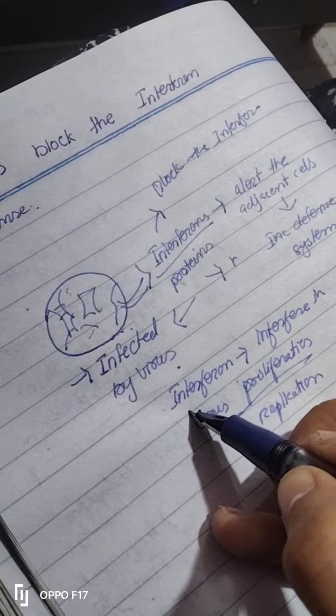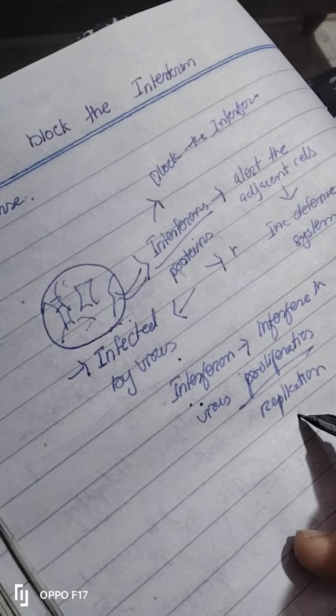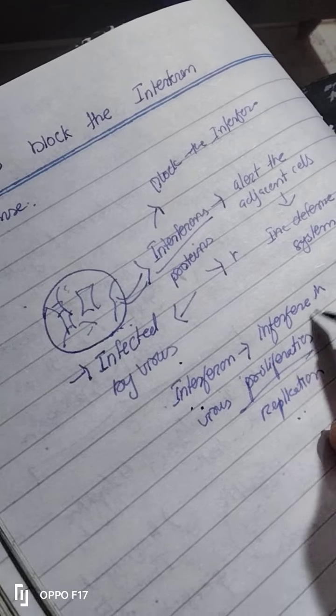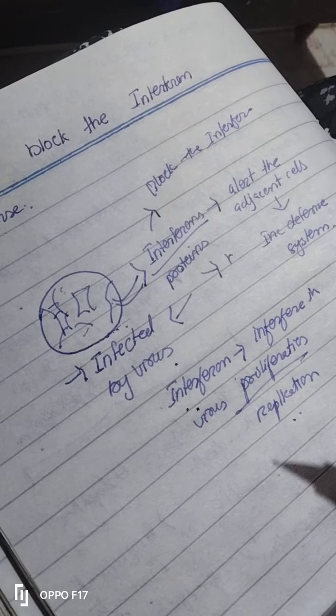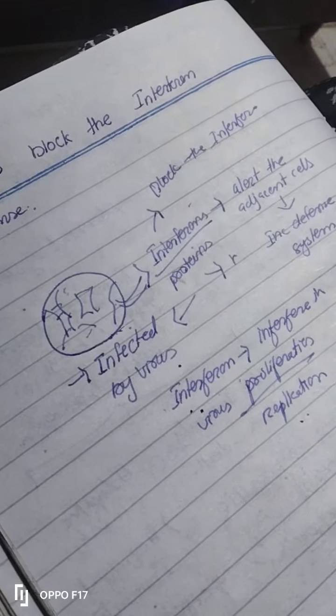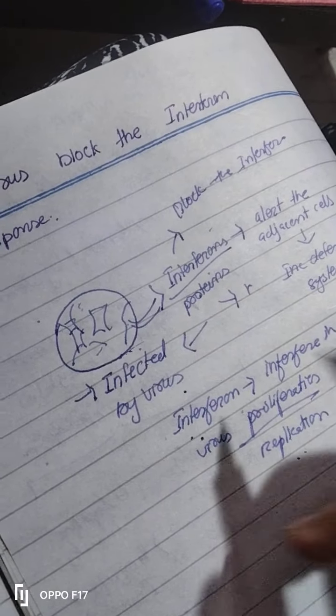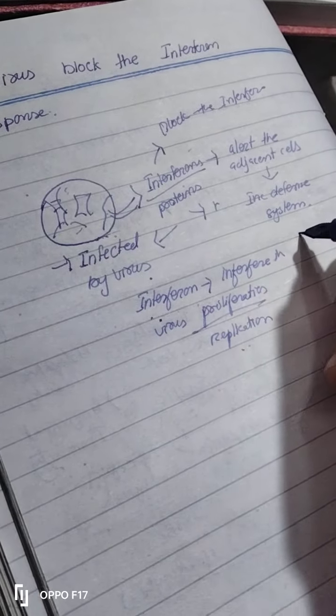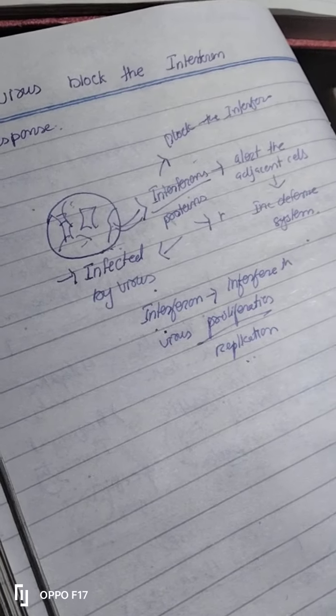When they kill the virus, the replication of virus will be disturbed. That's why interferon interferes in virus proliferation. So what the virus does is block the interferons. When they block the interferons, they decrease the defense system and the adjacent cells won't get alert.